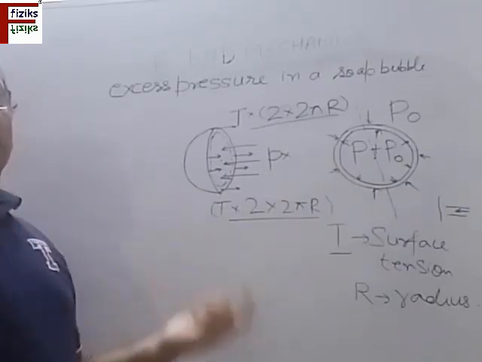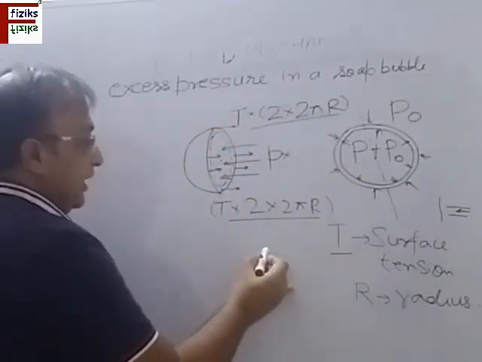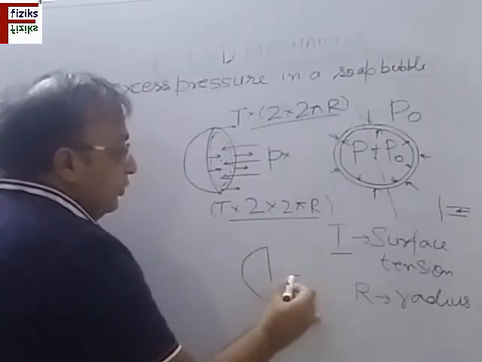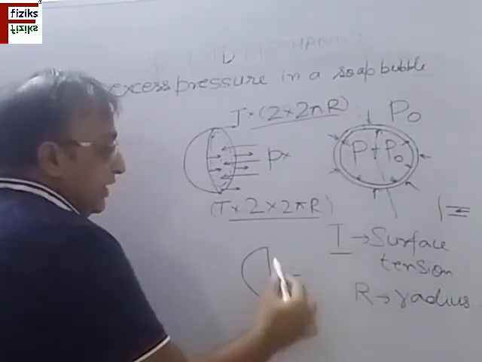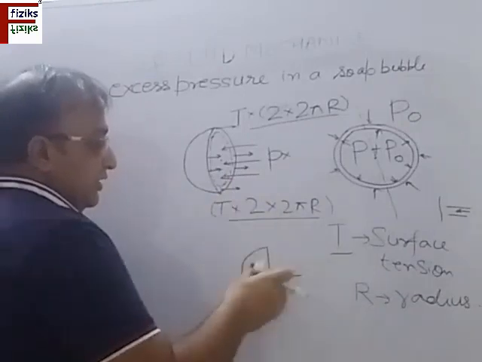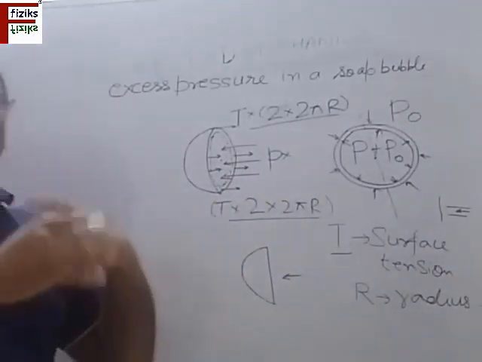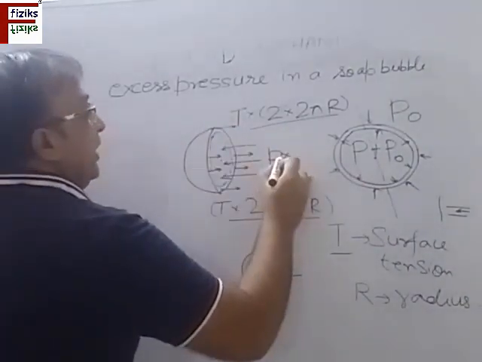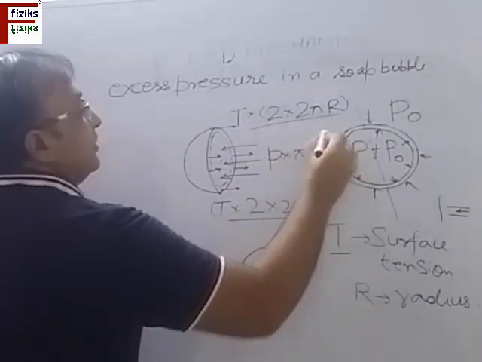But I am talking about the projected area, which means if I look at a sphere, half of the sphere, from the front side, with a person standing here and the sphere cut from the center, this area will be the area of a circle. So this projected area we have to take. So P multiplied by this area, which is pi r square.